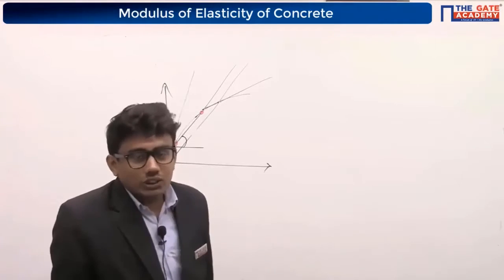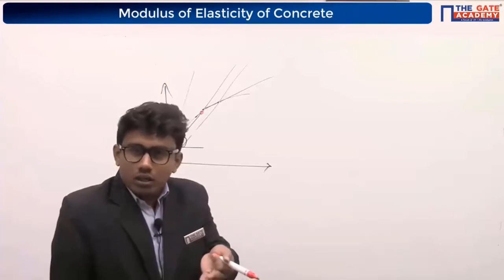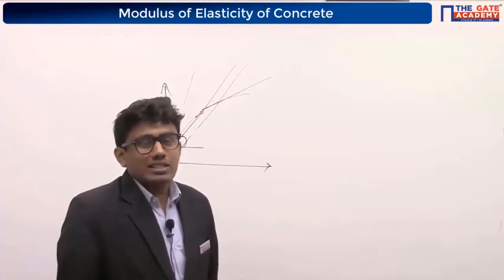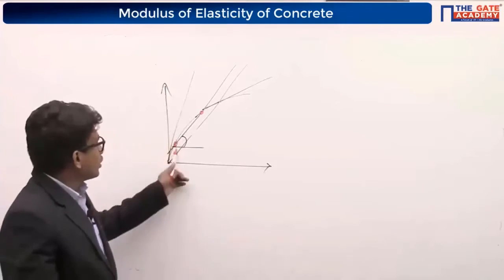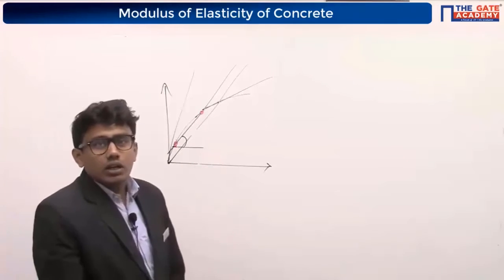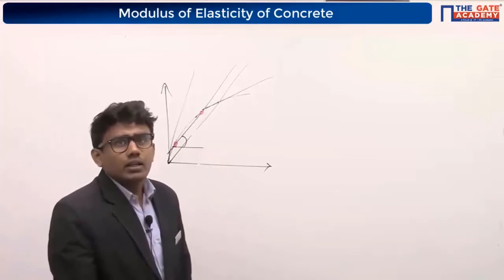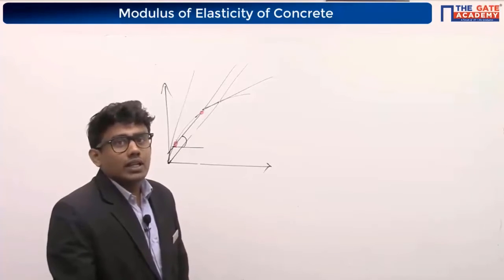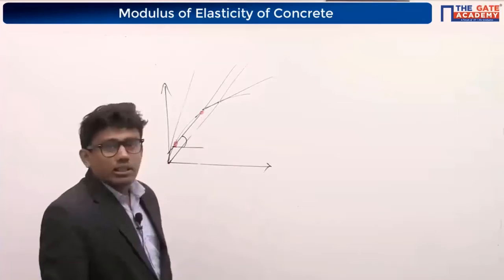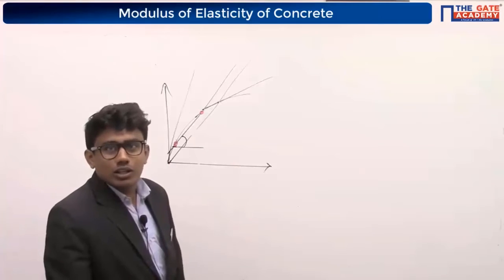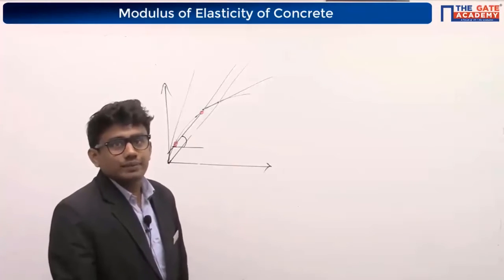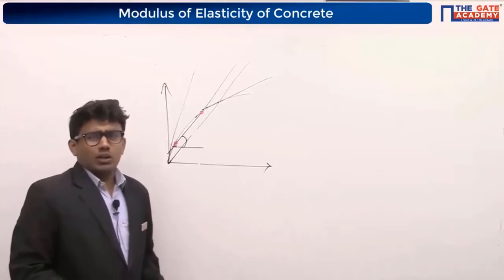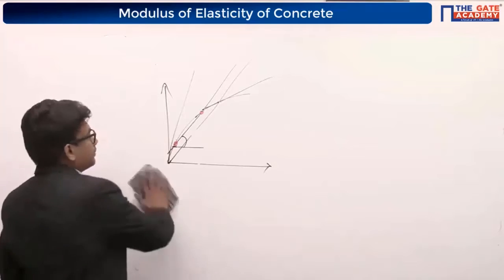I can consider that line also. The slope of that line will also give one modulus, right? Young's modulus or modulus of elasticity. That modulus of elasticity by drawing a line connecting two stress values is called our chord modulus. Okay. Secant modulus is actually not a chord modulus. When the chord is drawn connecting the origin and that point, then you can call it a chord modulus. Otherwise not. Getting it? Not relevant for me. That's why I'm not discussing it. Not relevant, not required. Okay.